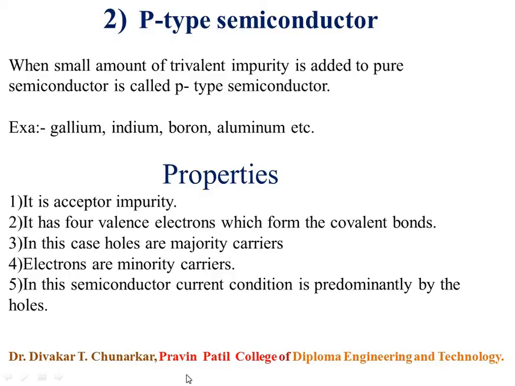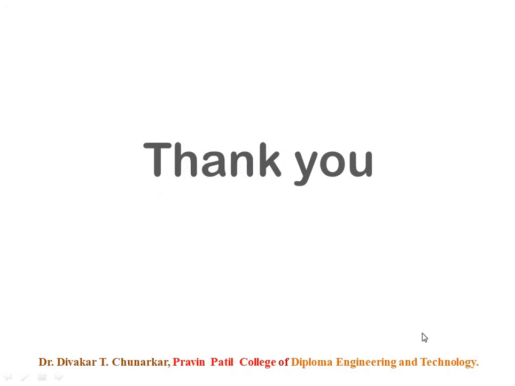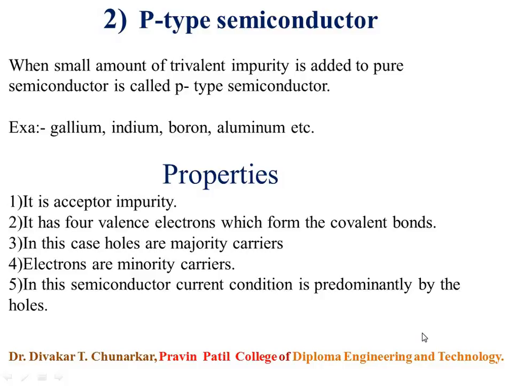In this case, holes are majority carriers and electrons are minority carriers. In p-type semiconductor, current conduction is predominantly by the holes.